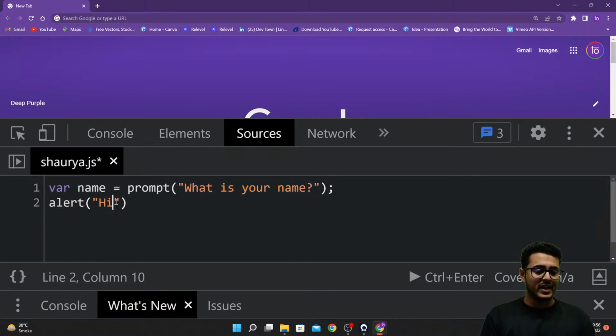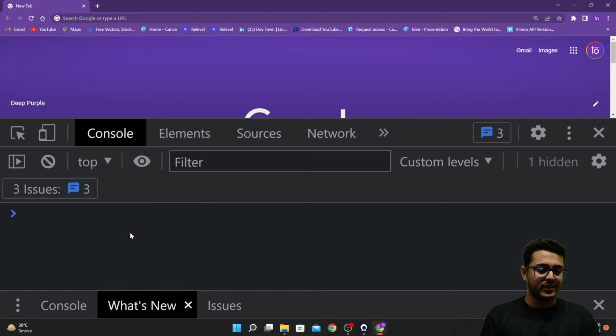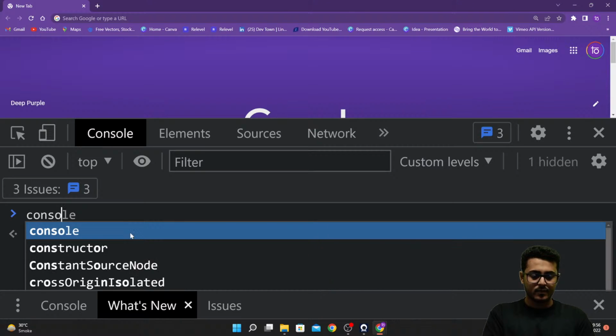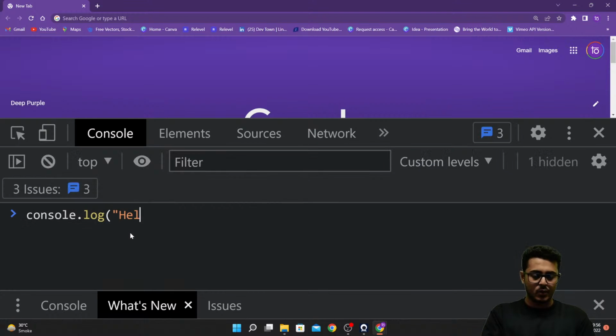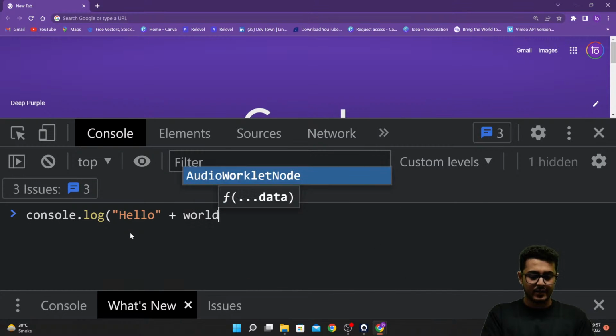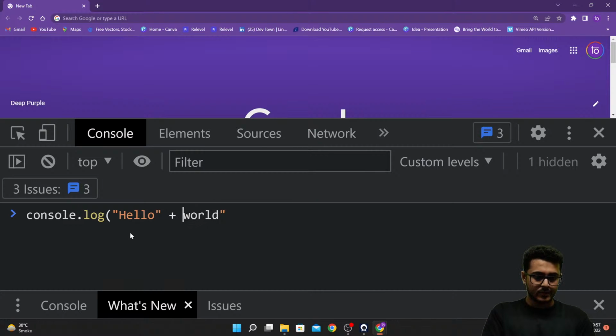So right over here we have hi, then a space, and I can concatenate. What do you mean by concatenation? Concatenation means the act of attaching two strings together. For example, I can have console.log, and then hello plus world, in quotes.